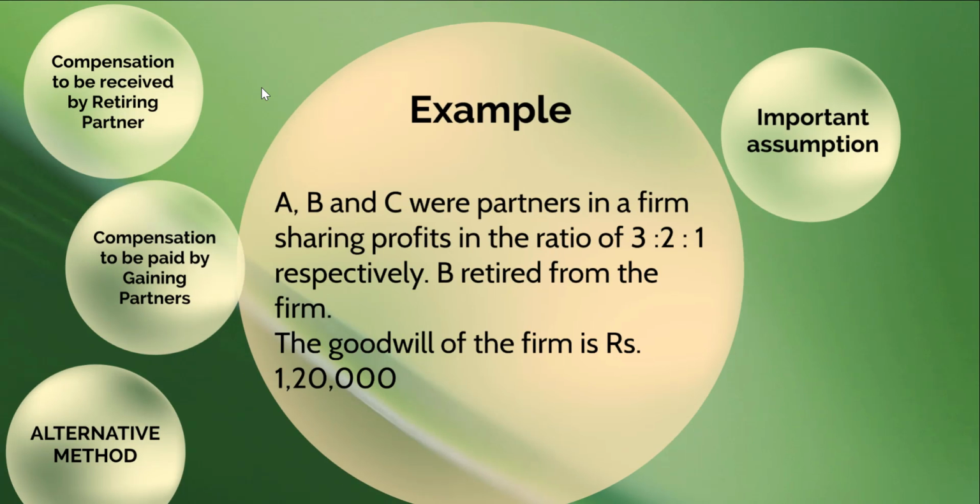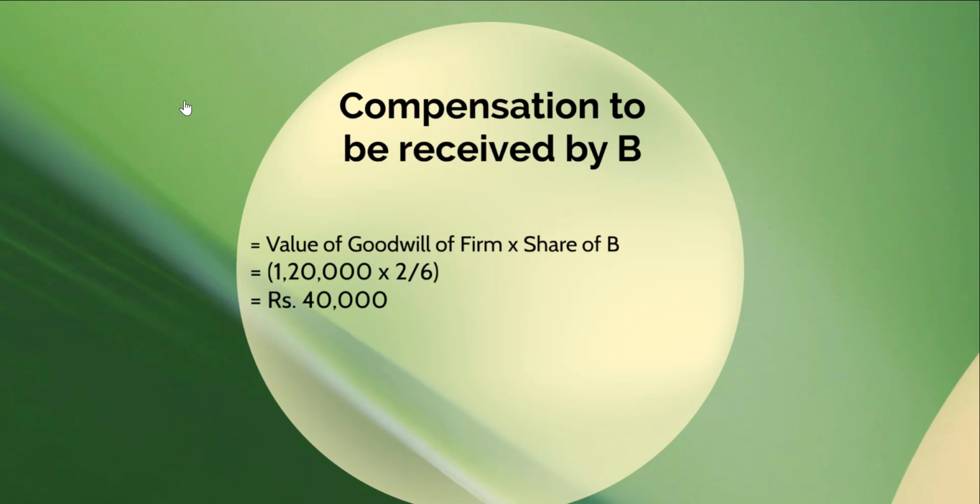Let's check out the compensation that has to be received by the retiring partner. As per the example, the goodwill of the firm is rupees 1,20,000. And to get the compensation to be received by the retiring partner B, we will take the goodwill of the firm and multiply it into the share of partner B. So it's 1,20,000 multiplied by 2 divided by 6, which is the share of B, and we get the compensation to be received by the retiring partner B as rupees 40,000.